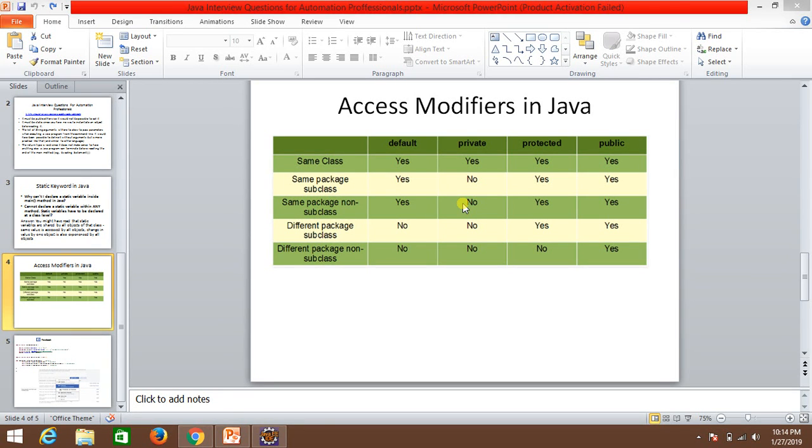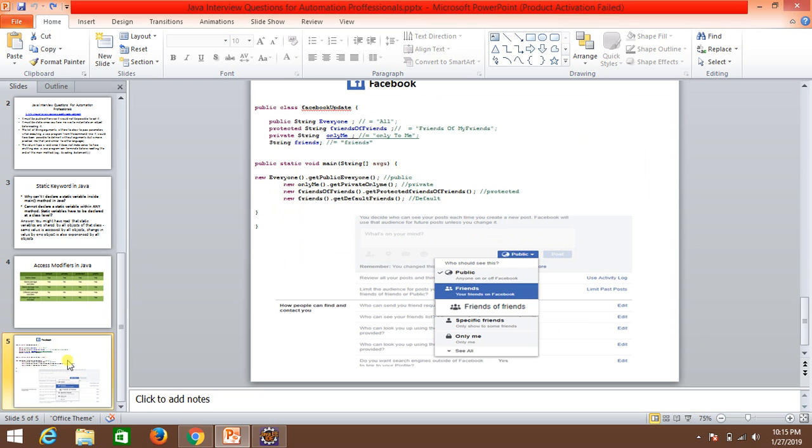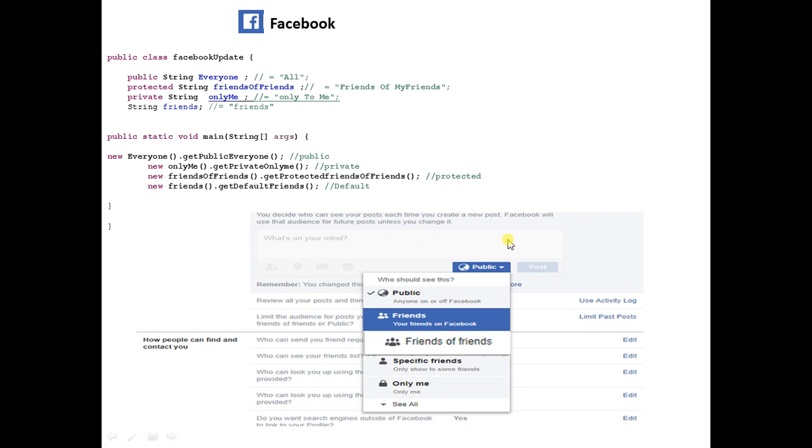Today's topic is access modifiers in Java. As most of my friends who are starting up with Java asked me to post some basics of Java, this is the one that I have chosen. We'll come back to this slide maybe later. This is the one where we will start.